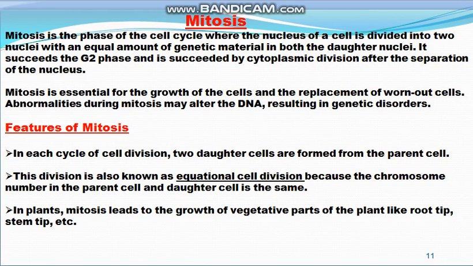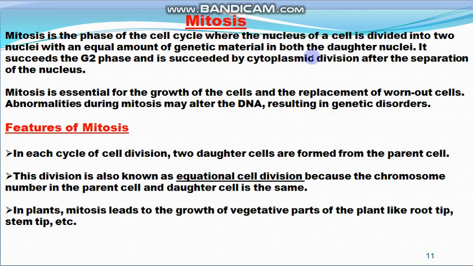Mitosis is the phase of the cell cycle where the nucleus of the cell is divided into two nuclei with equal amount of genetic material in both the daughter nuclei.